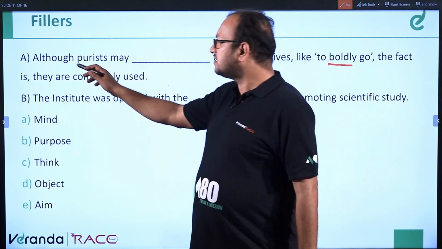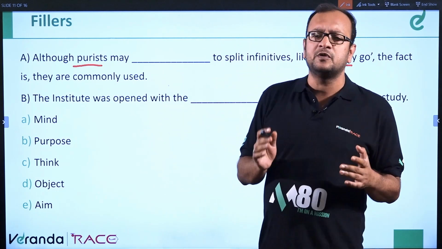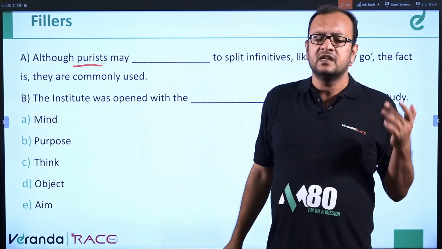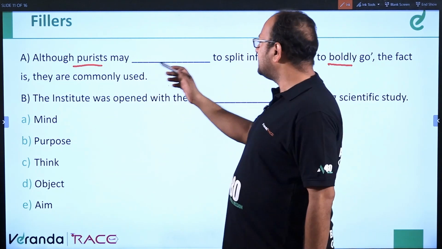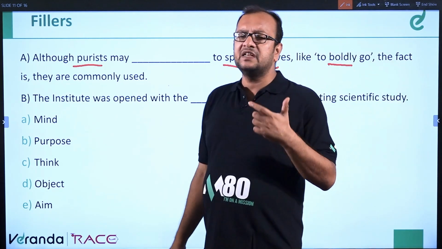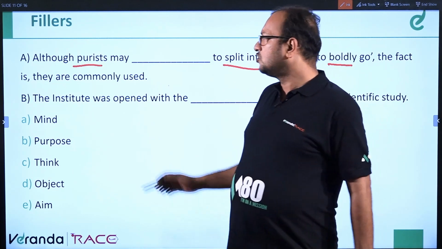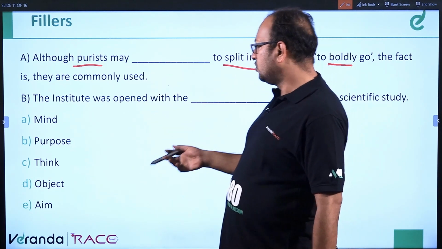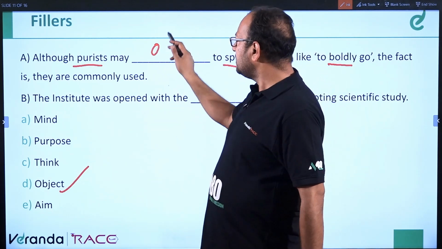So purists are those people who are very particular about language, that there should be no error in usage of language. The grammar should be perfect. They are known as purists. So although purists may dash to split infinitives. A split infinitive is one in which an adverb is placed between the infinitive, which is considered incorrect use. So although purists may object to. Object is like they are against that. So object will be fit over here.